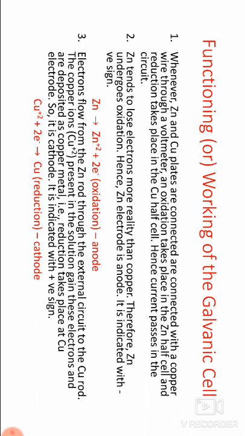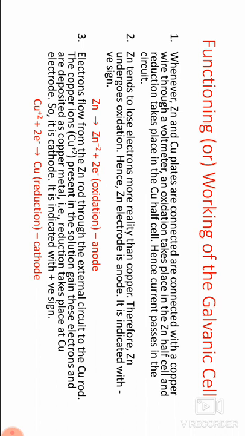In this equation, zinc gives Zn2+ plus 2 electrons: oxidation at anode, the oxidation reaction occurring. Electrons flow from the zinc rod through the external circuit to the copper rod.